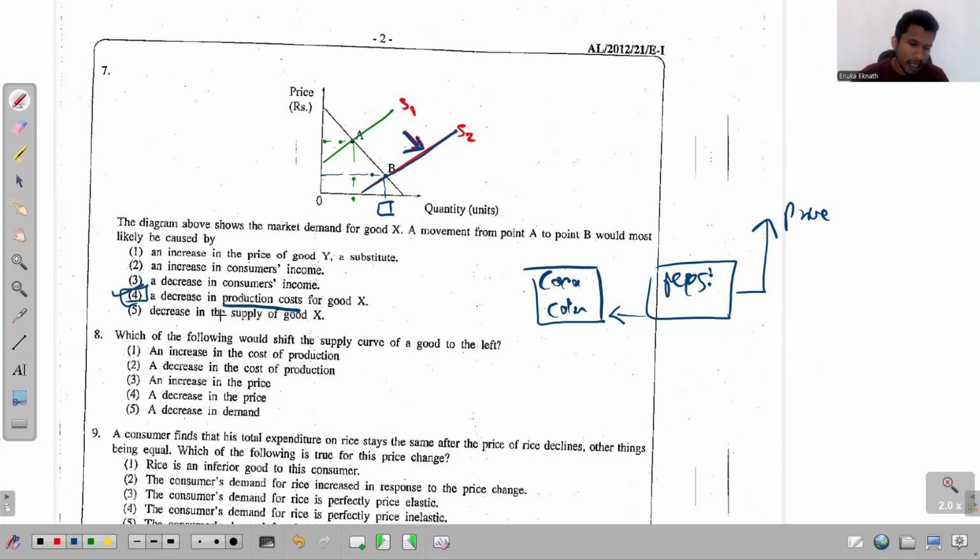Right, the fifth one, decrease in the supply of good X. If it's a decrease, it should move the other way around. It should move from point B to A. If I consider this as my initial supply curve and this as my second supply curve, when the supply decreases, the supply curve gets shifted to the left side as I mentioned here. This point moves from B to A, not from A to B. So the answer has to be the fourth one there, right? Fourth one is the answer.